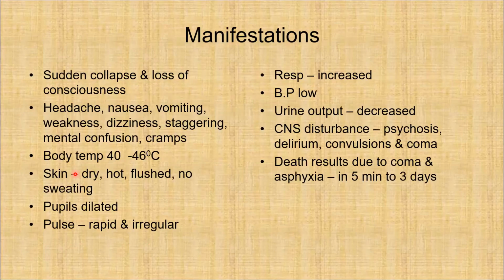The manifestations of heat stroke include sudden collapse and loss of consciousness. There can be headache, nausea, vomiting, weakness, dizziness, staggering, mental confusion, and cramps. The body temperature, if measured, will be about 40 to 46 degrees centigrade. The skin will be dry, hot, flushed, and there will be no sweating.